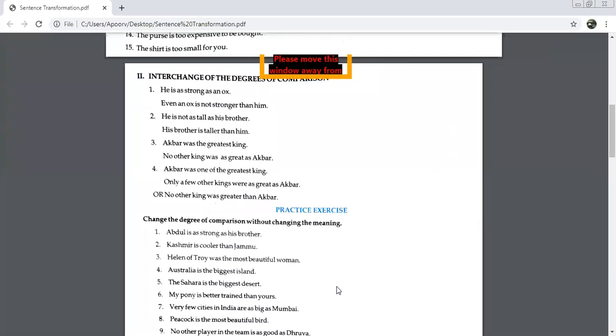The positive degree of better is good. Okay. So we are changing the degree from comparative to positive degree. So we'll say, your pony is not as good as mine. Because the positive degree for better is good, beta.